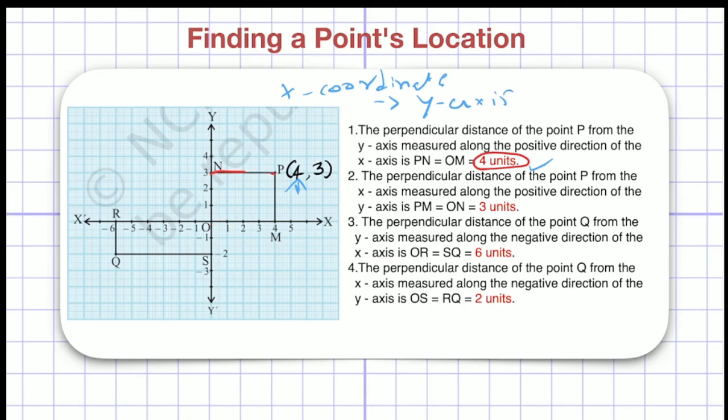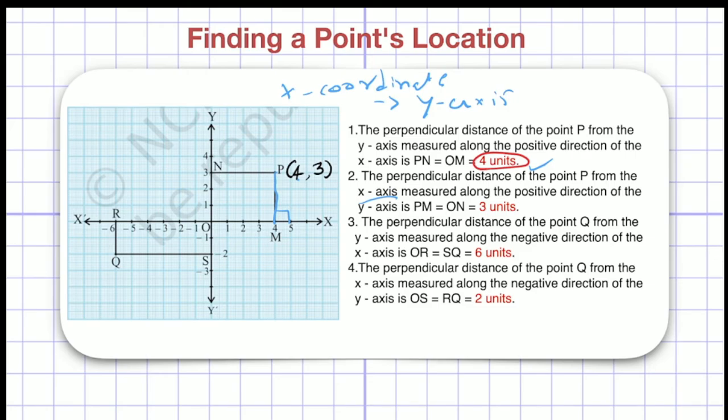So let me erase all this. Now, the second question is the perpendicular distance of point P from the x-axis, right? If you see here, this is point P and this is the x-axis. So it will be the perpendicular PM, which is already drawn in the question. This will be the perpendicular distance, right? So if I have to find PM, in the question they mention that it is measured along the positive direction of the y-axis. That means this is the positive direction.